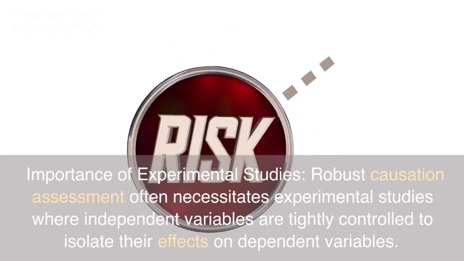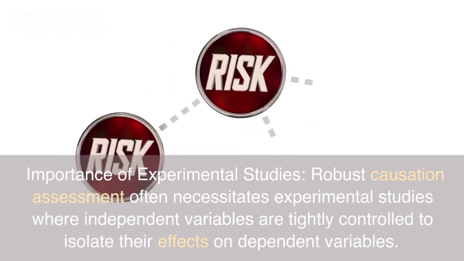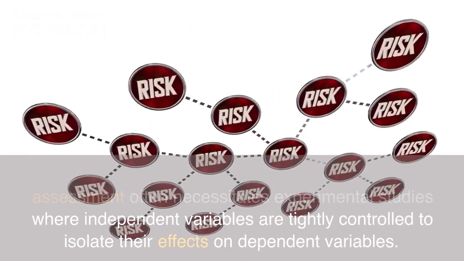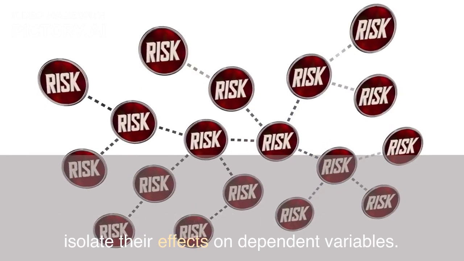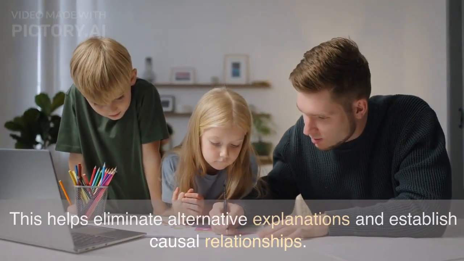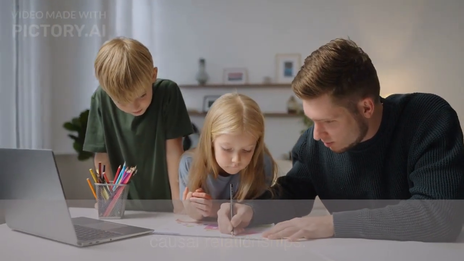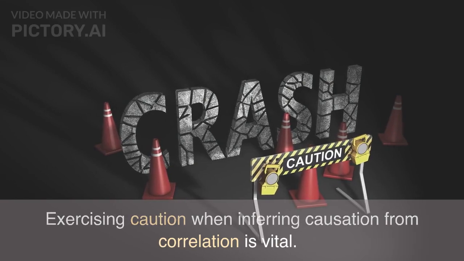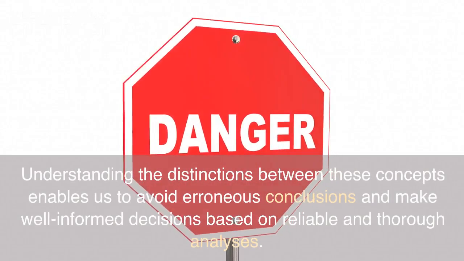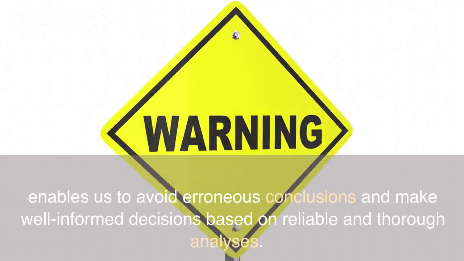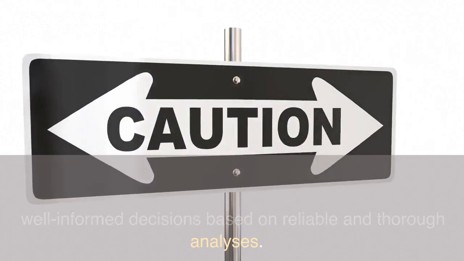Importance of experimental studies. Robust causation assessment often necessitates experimental studies where independent variables are tightly controlled to isolate their effects on dependent variables. This helps eliminate alternative explanations and establish causal relationships. Conclusion. Exercising caution when inferring causation from correlation is vital. Understanding the distinctions between these concepts enables us to avoid erroneous conclusions and make well-informed decisions based on reliable and thorough analyses.